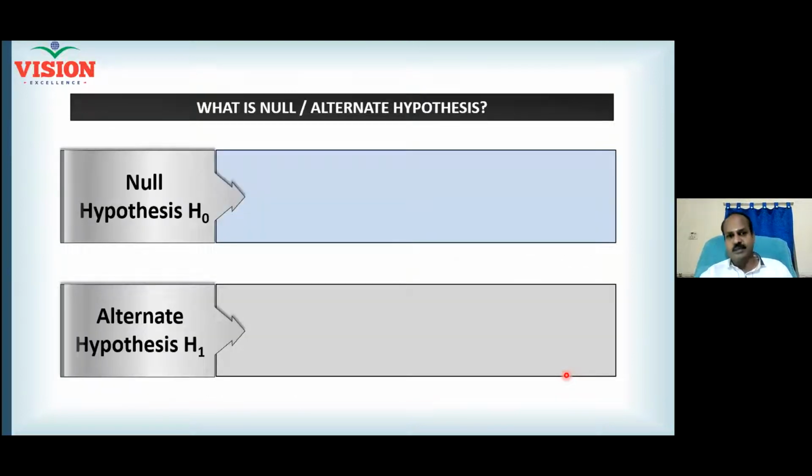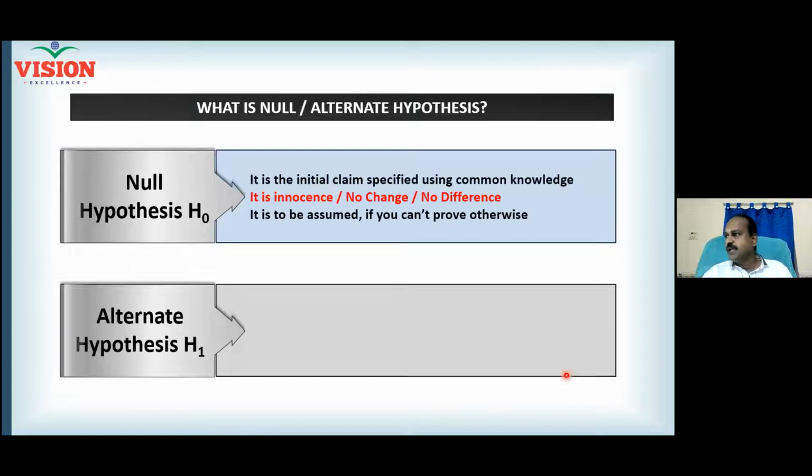So what is now null hypothesis? Null hypothesis is the initial claim specified using common knowledge, or what we have been believing so far. Imagine in your company, you purchased 10 machines which are identical.